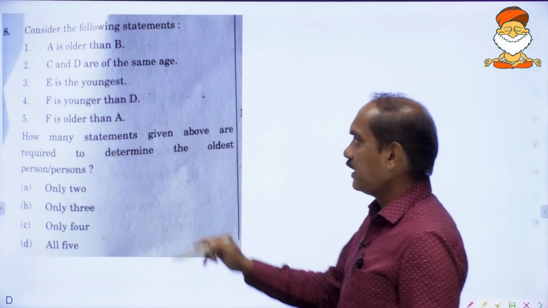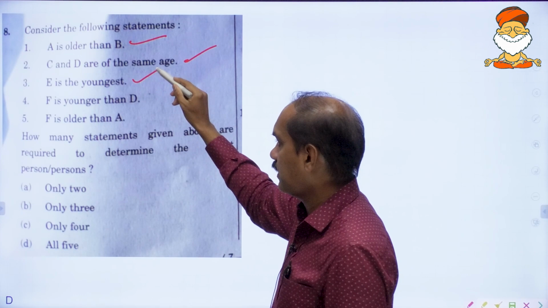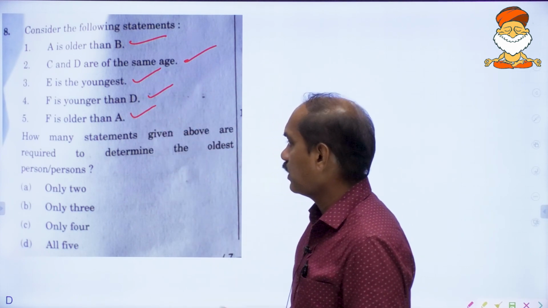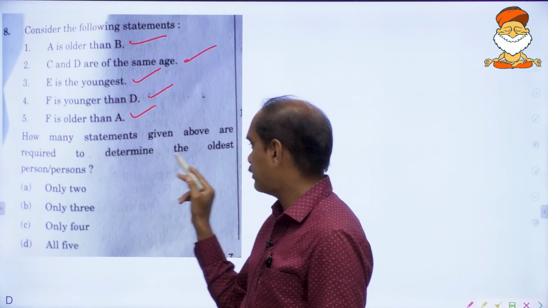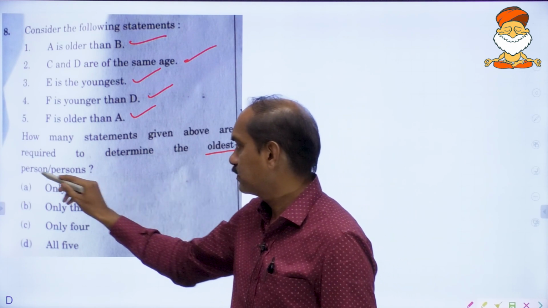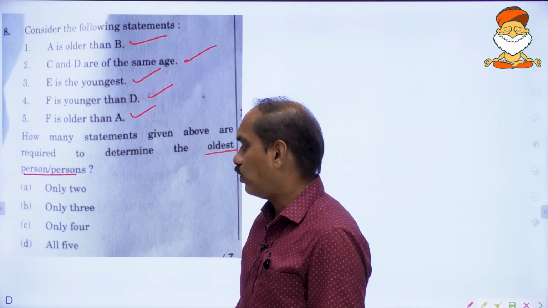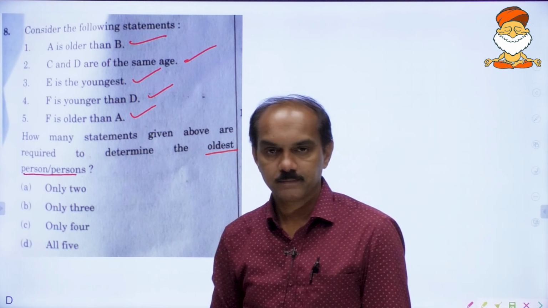Consider the following statements. A is older than B, C and D are of same age, E is the youngest, F is younger than D, F is older than A. How many statements given above are required to determine the oldest person or persons? Okay, fine. So how many you want to pick the oldest, right?